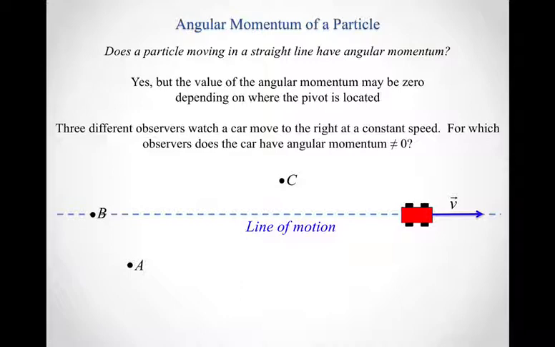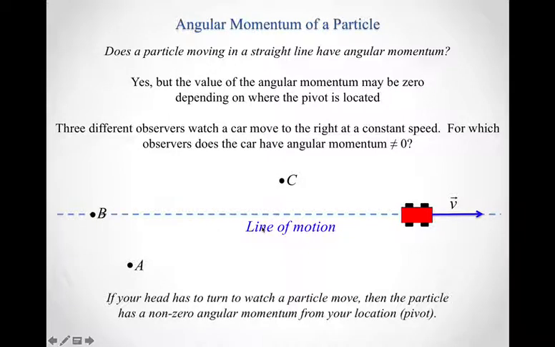One way to think about this is to consider what each of these observers is doing. The observer at B simply watches the car move away. But the observers at A and C have to turn their heads to keep watching the car. If your head has to turn to watch a particle move, then in general that particle has non-zero angular momentum from your location.